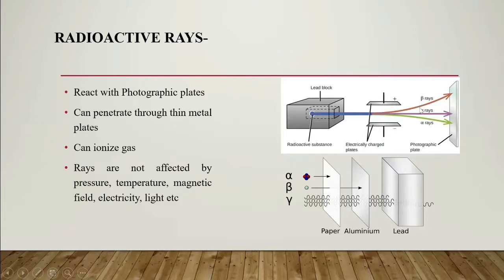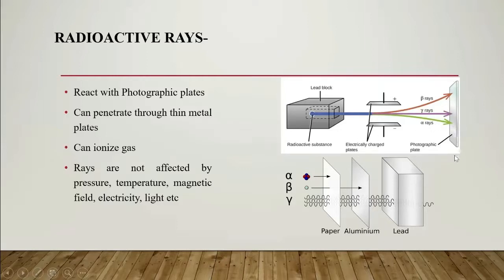We can see that some rays deflect towards the positively charged plate, some deflect towards the negatively charged plate, and some are neutral. Those deflecting towards the positive plate are called beta rays, those that are neutral are called gamma rays, and those deflecting towards the negative plate are called alpha rays.